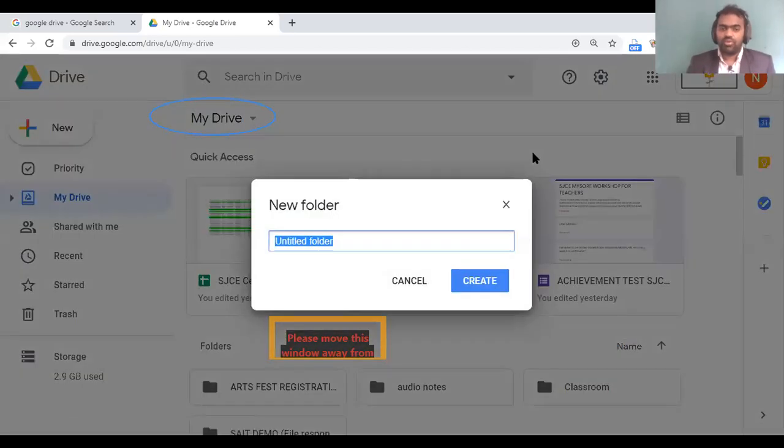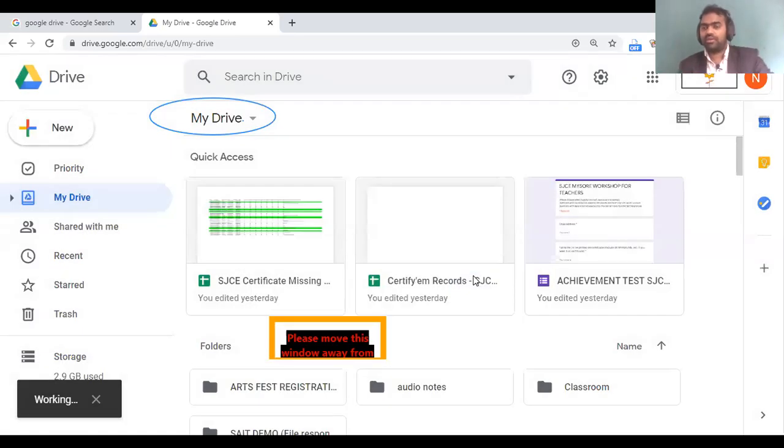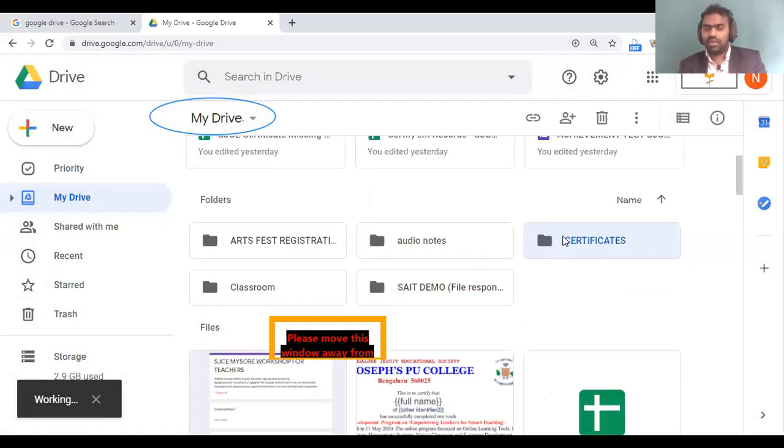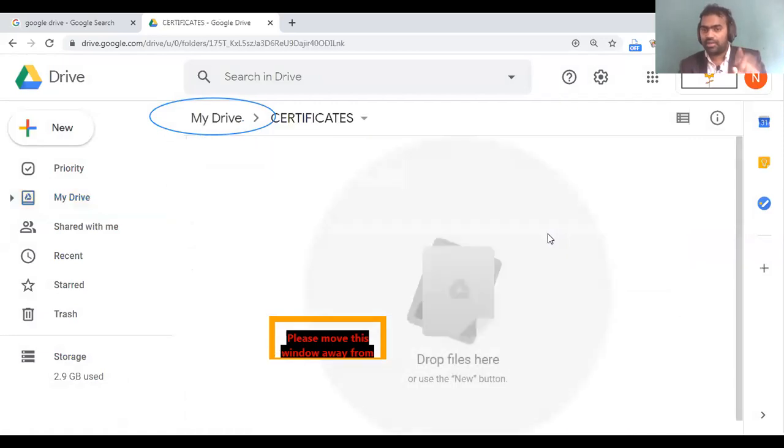So first I'll do new folder, and in the new folder I need to have certificates. If you need to store a copy of all your certificates in the Google Drive, for enabling you to have access anytime anywhere, you can make a certificates folder and add all the certificates into that. And if you need some more folders in that, you double click here to open the folder, the way you do on the computer.